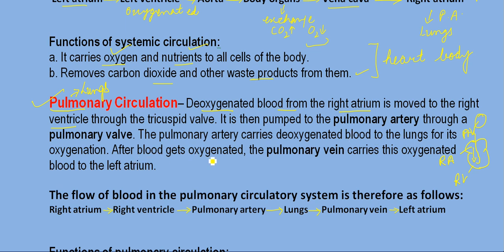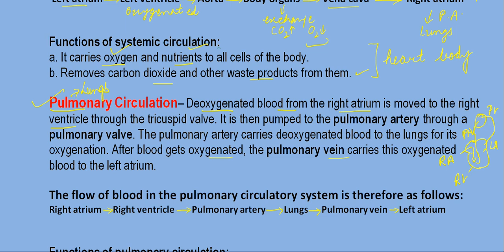After the blood gets oxygenated, the pulmonary vein carries this oxygenated blood back to your left atrium. So this is your pulmonary circulation, because it goes heart to lungs, and lungs to heart back. So this is your pulmonary circulation, right?